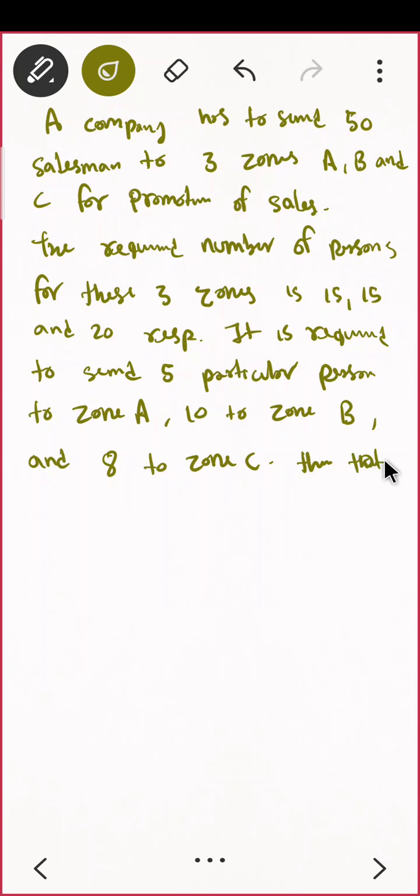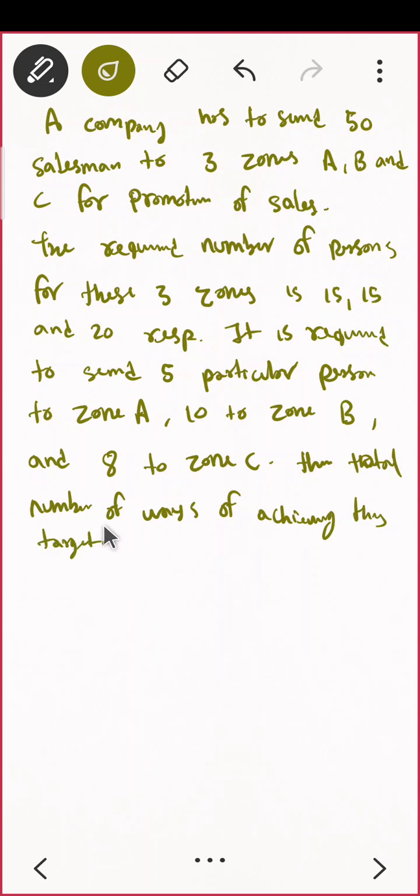Find the total number of ways of achieving this target. Yeah, think about it. I'll give 30 seconds. सिंपल क्वेश्चन है, 30 सेकेंड में हो जाना चाहिए.